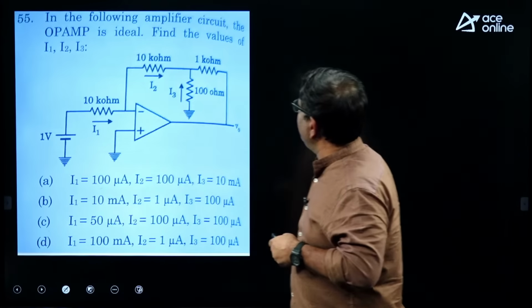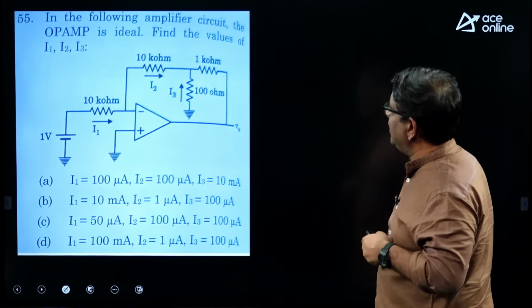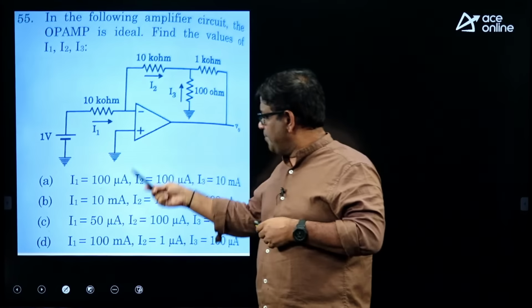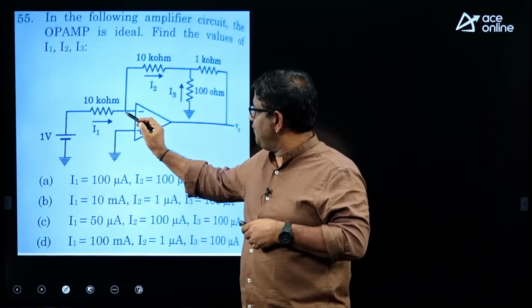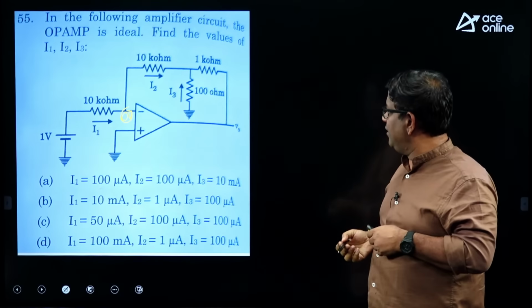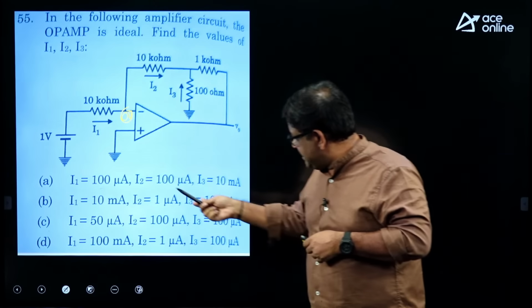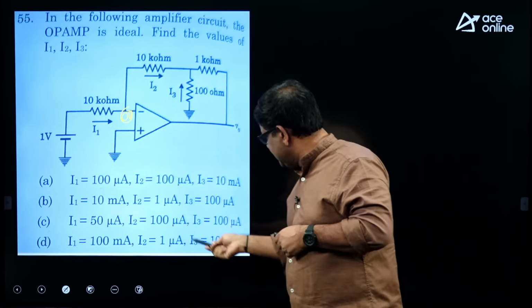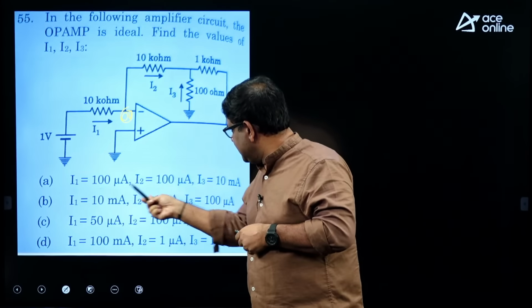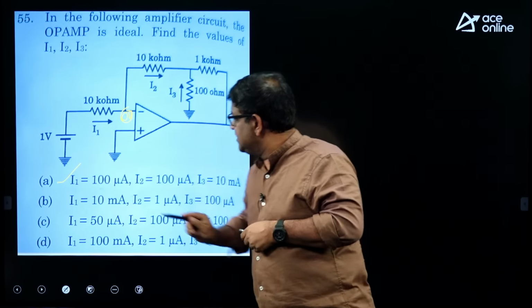In the following amplifier circuit, the op-amp is ideal. Find I1, I2, I3. Now, see here, 4 options are given, but because of the virtual short, I1 should be equal to I2. So, please check if any 2 currents are the same. There is only one option where 2 currents are the same, so hopefully this is the right option.